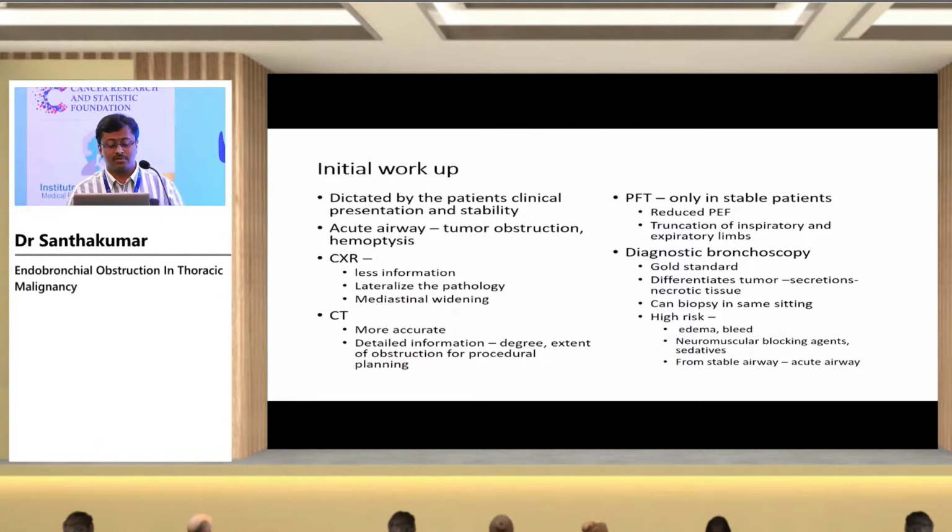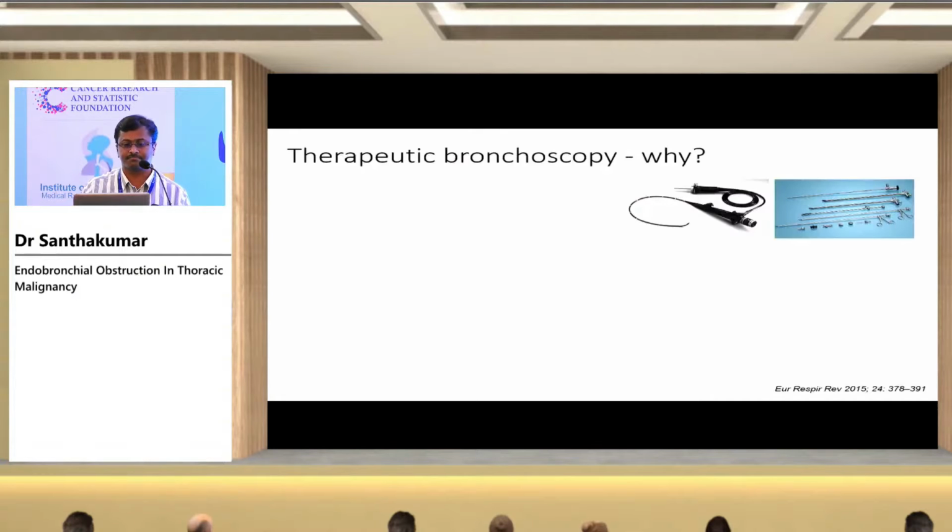You need to be very careful in manipulating these tumors in central airway obstruction. If you are doing flexible bronchoscopy, a simple manipulation with the biopsy forceps, or touching the tumor, may induce a bleed, or edema can suddenly lead to complete obstruction and make a stable patient an acute airway. And sometimes the drugs used for bronchoscopy, like sedatives and neuromuscular blocking agents, can detrimentally affect the patient's breathing and ventilation and can lead to an acute airway. So you need to be very careful with flexible bronchoscopy in these patients.